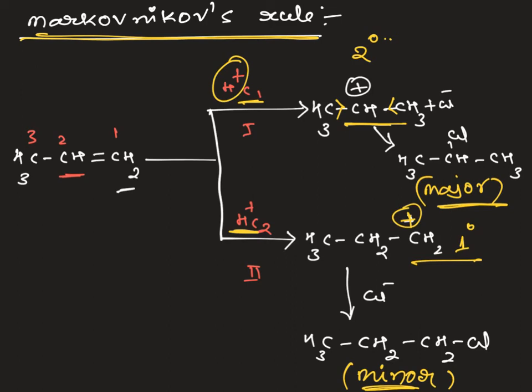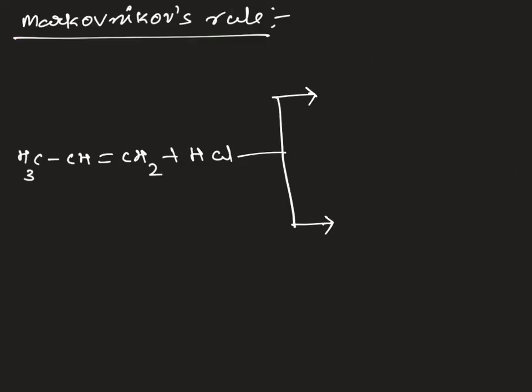And what it says is, addition of polar reagent like HX or HCl, HBr, if you take any hydrogen halide, to unsymmetrical alkenes. This is an unsymmetrical alkene. A symmetrical alkene should be CH2, because if you are taking one plane here, both sides will be mirror images of each other. That is the way symmetrical.